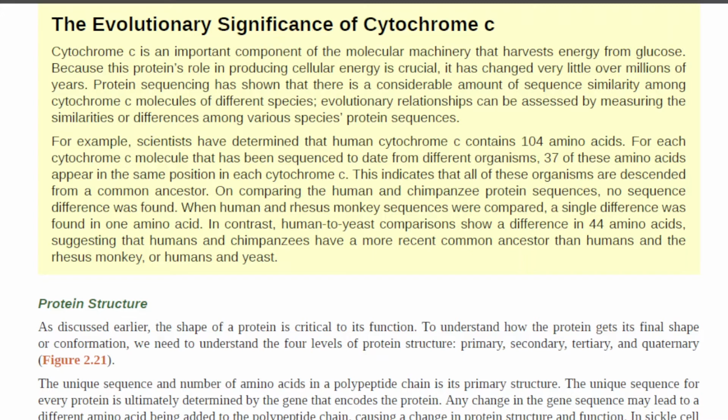When human and rhesus monkey sequences were compared, a single difference was found in one amino acid. In contrast, human to yeast comparisons show a difference of 44 amino acids, suggesting that humans and chimpanzees have a more recent common ancestor than humans and the rhesus monkey, or humans and yeast.